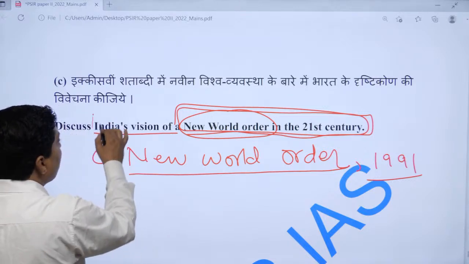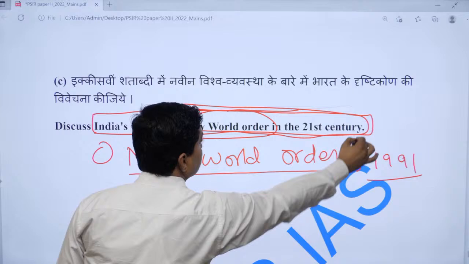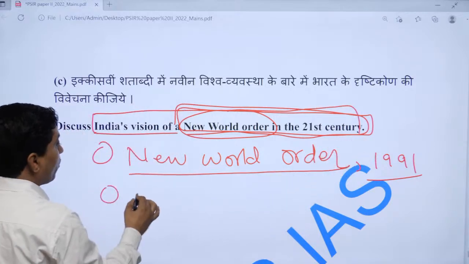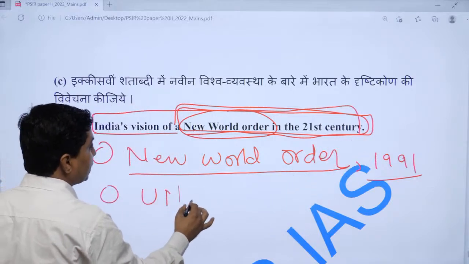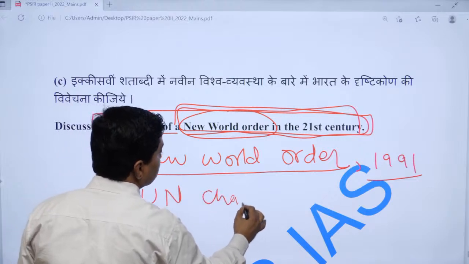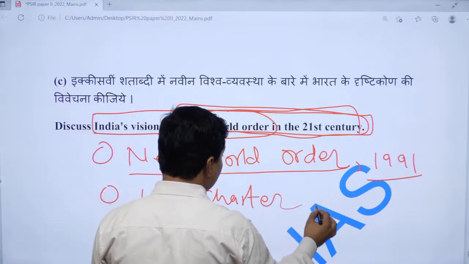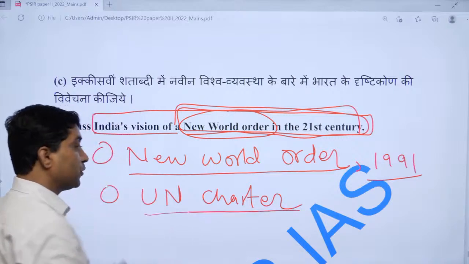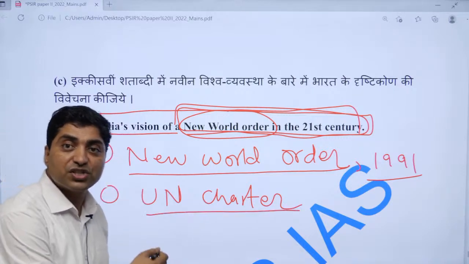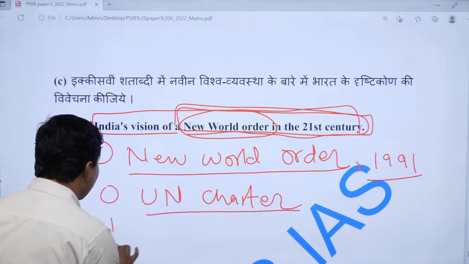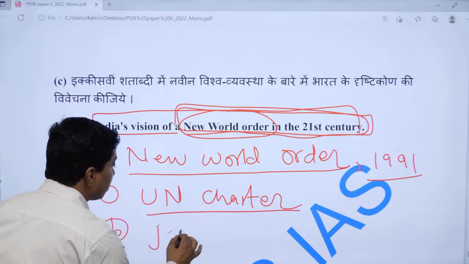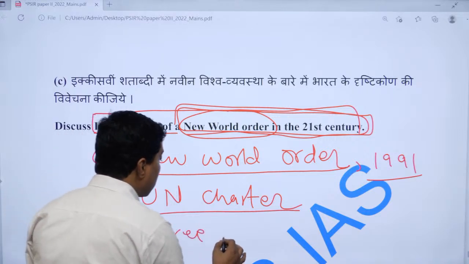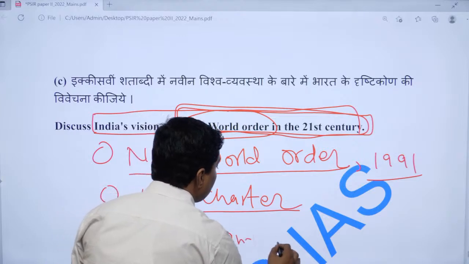Now how does India envision the world order? India of course believes in the UN Charter, that every nation state should follow the UN Charter. Secondly, India wants a free and democratic world.